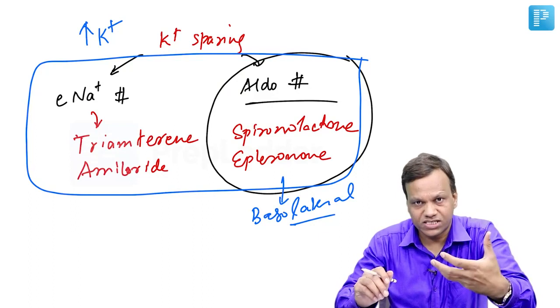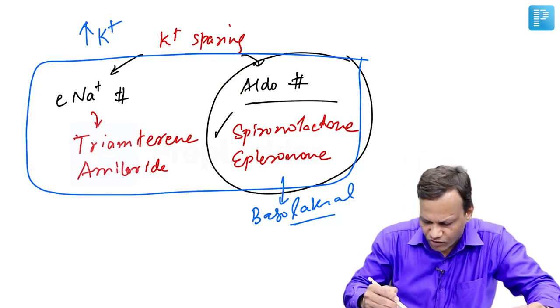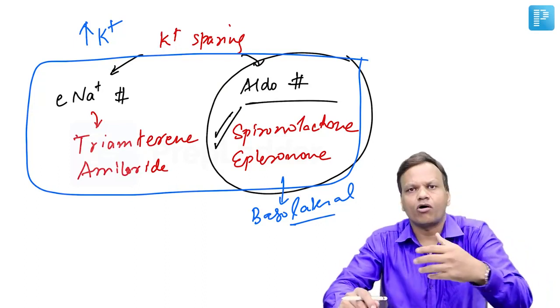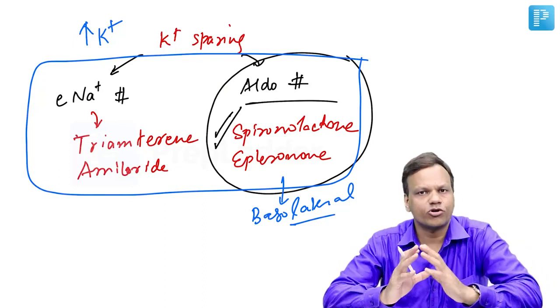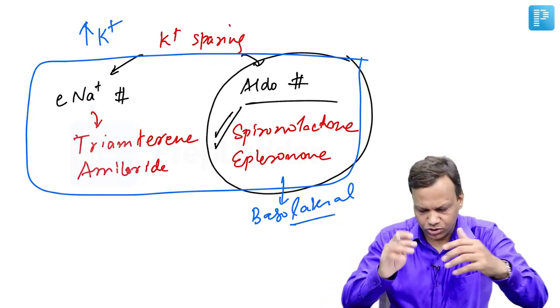So, if there is cirrhosis with ascites, so there is edema due to cirrhosis, then the diuretics of choice will be spironolactone or eplerenone group, or basically aldosterone antagonist, because the problem is due to excessive aldosterone. Okay. So, these are the important points regarding the diuretics.